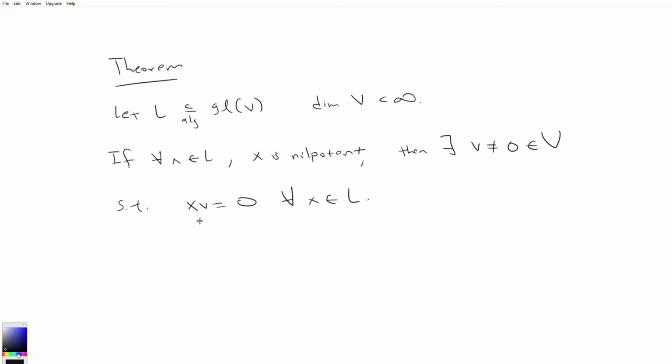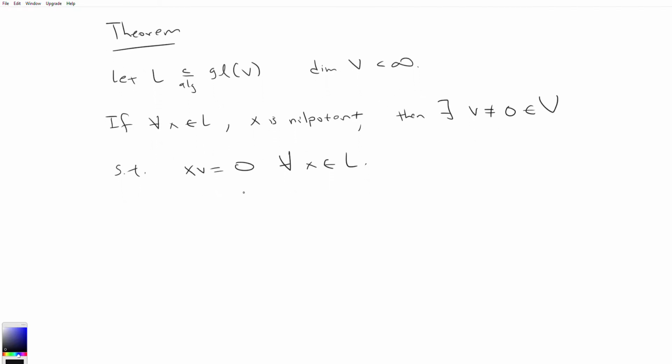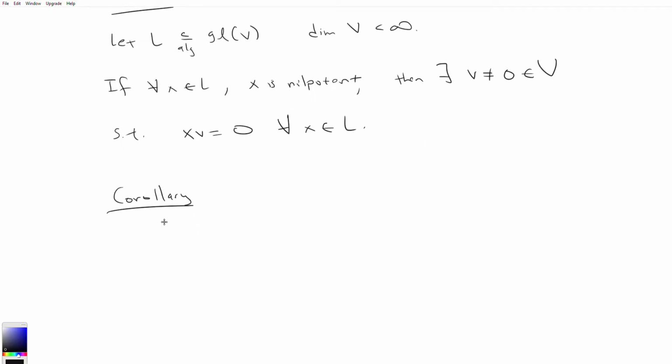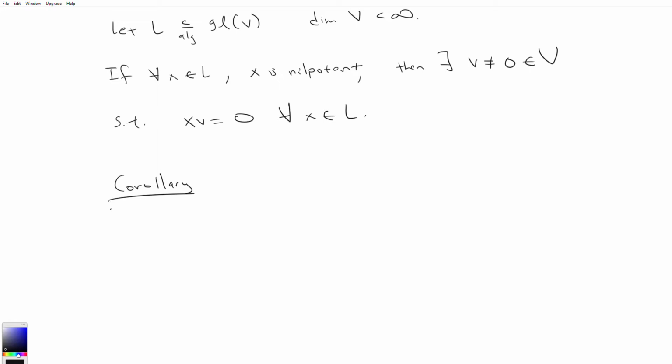So I restate this theorem because there's actually a related corollary. And I'm not going to present it as it's presented in Humphreys because, first of all, I feel that it could be generalized, and second of all, the proof actually sweeps some technicalities under the rug. So I'm actually going to follow a corollary and corresponding proof that's in the MIT lecture notes that was in the description in the previous video, and it will be in the description in this video. So I'm just going to probably copy this verbatim.